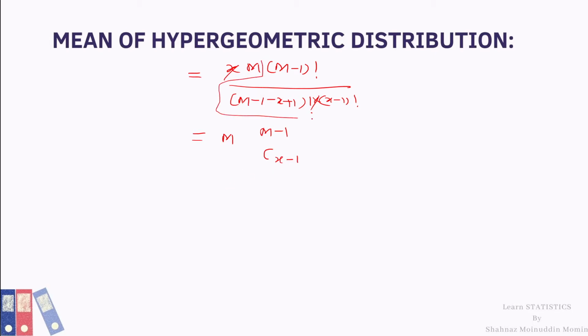This term is the combination of m minus 1 and x minus 1.